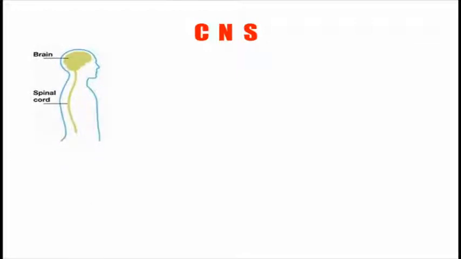Okay, so let's start. First we will start from the central nervous system. The central nervous system basically contains the brain and the spinal cord, as you can see.